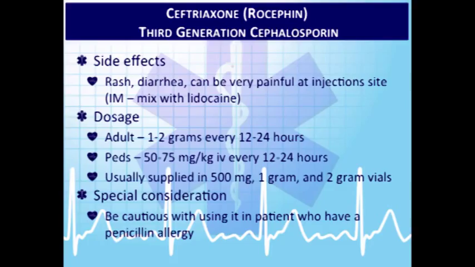It's very, very well tolerated. Infusion goes over 30 minutes. Sometimes in kiddos that we don't have an IV established, you can actually give it as an IM injection, and it hurts. It hurts a lot. All right. We mix it with lidocaine to kind of help with that, but it still hurts. Kids dosing with ceftriaxone or Rocephin is 50 to 75 milligrams per kilogram every 12 to 24 hours. Adults are usually a gram or 2 grams every 12 to 24 hours.